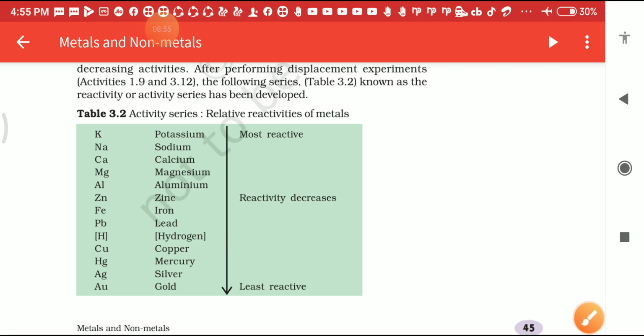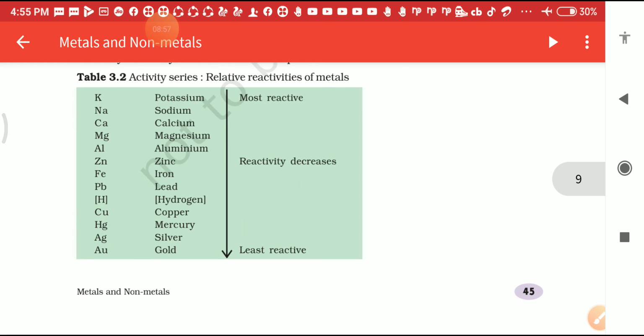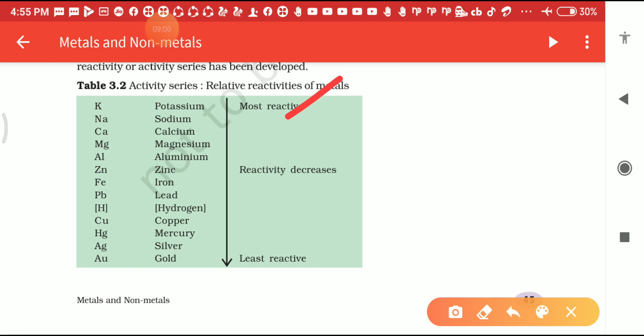Then students, you will see another point: when we write this reactivity series, you have to show all the most reactive metals and the least reactive metals. If the question asks you to write down the least reactive metals, then what will you write here? Least reactive metals are copper, mercury, silver and gold. If the question asks you why we write the hydrogen here, then you will write the answer: because hydrogen can lose the electron very easily and it can also possess positive ions, that is H positive.